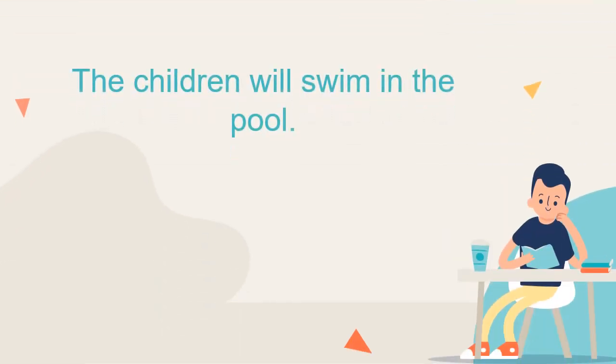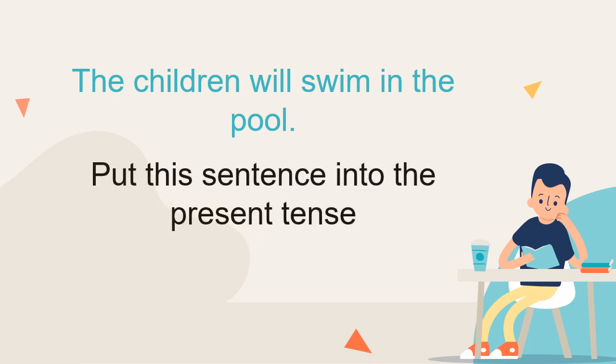This sentence says, the children will swim in the pool. So what type of sentence is that? If it's saying they will still swim in the pool, they haven't already swum, they're not swimming now, they will still swim in the pool. That sentence is in the future tense. Now you need to put this sentence into the present tense.